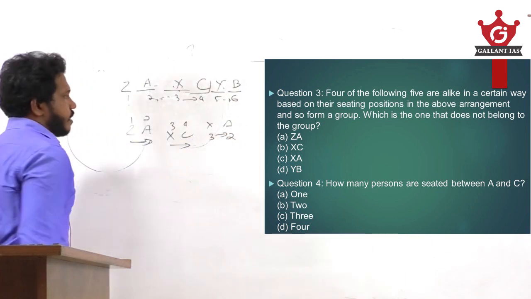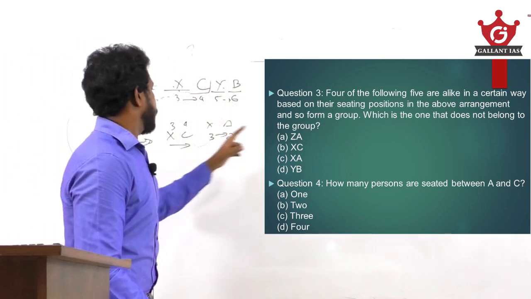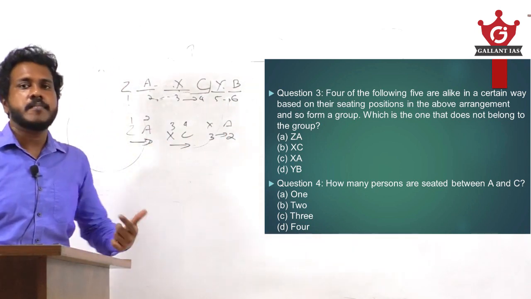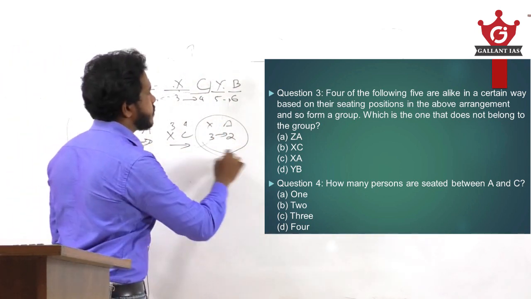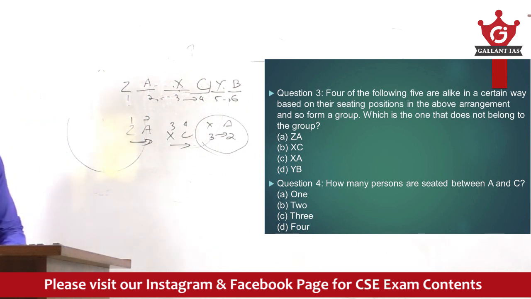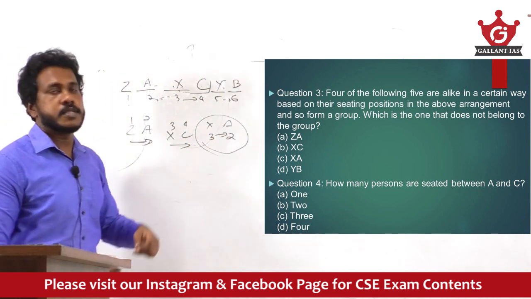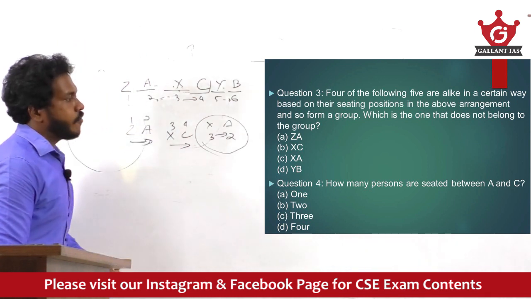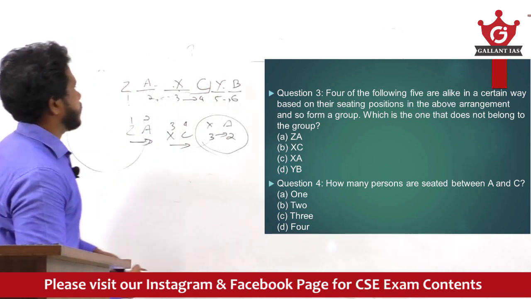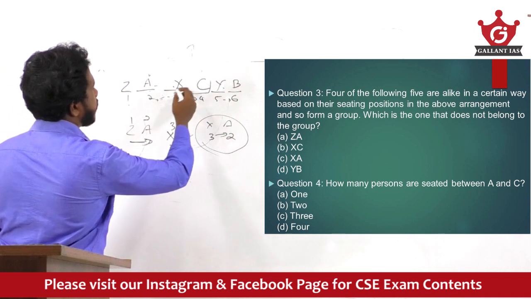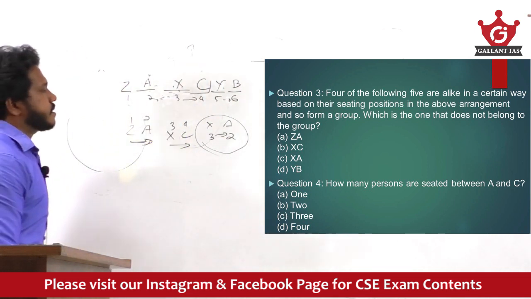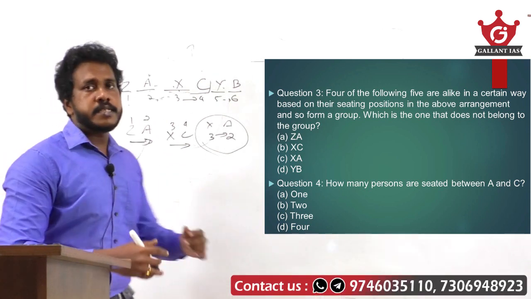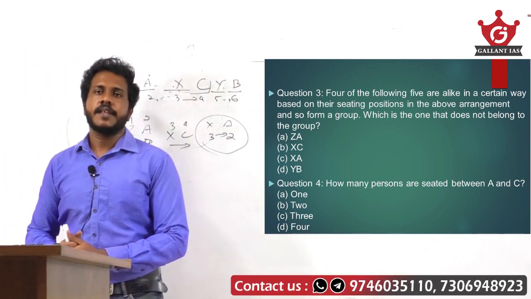So the odd group is what? It is XA, because all other groups are following an ascending manner, but XA is following a descending manner. That means the higher comes first, then comes the lowest. Now the final question, based on that seating arrangement, how many persons are seated between A and C? So here between A and C, only one person is seated, that is X. So our answer is 1.